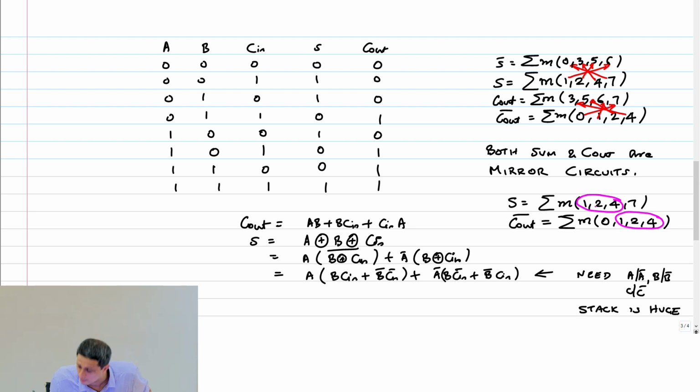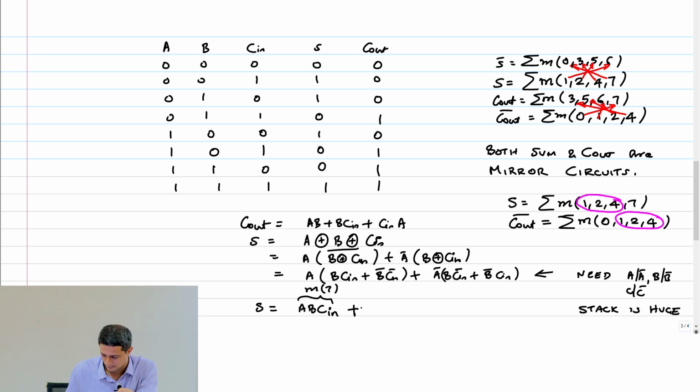No problem. If it's any of these cases, then sum is equal to carry out bar. No issue. Only in the other cases, I have to create. For example, when the input is 1, 1, 1, my carry out bar will be 0. But I need a thing for that. So therefore, I have to add that min term into my thing. Okay, so what I'm going to do is, I can say that sum is A, B, C in. Right, this is the min term 7, m of 7.